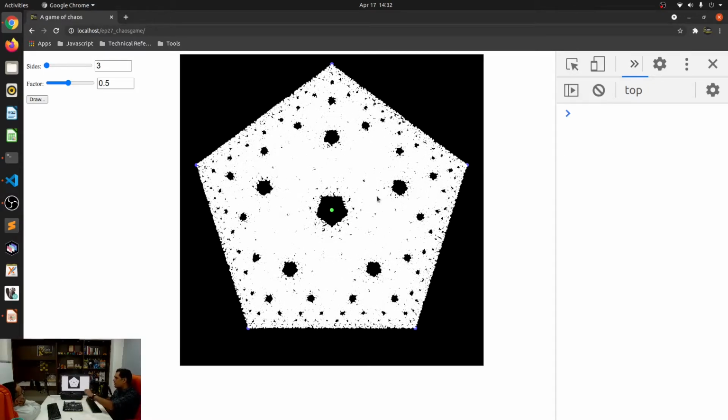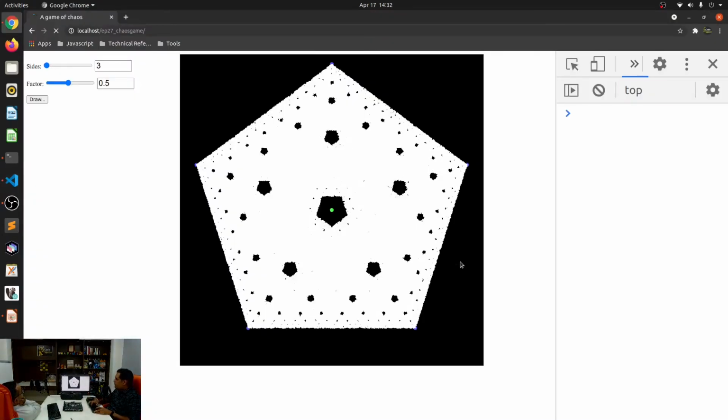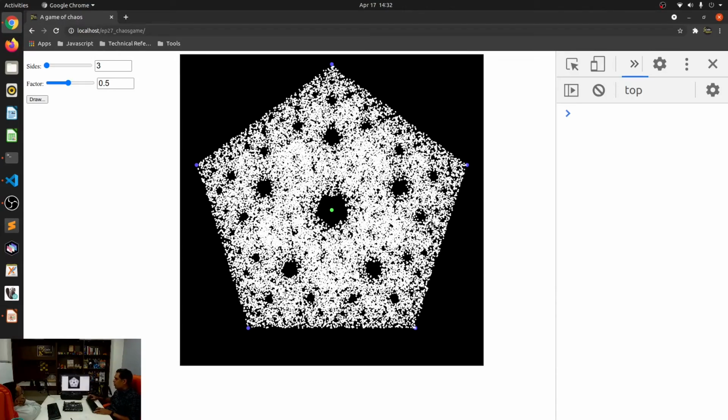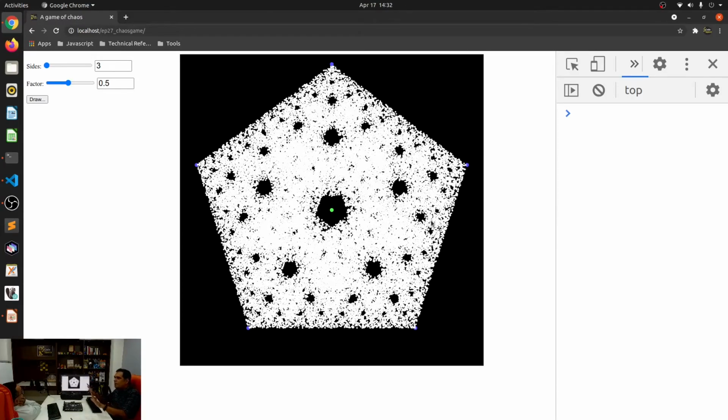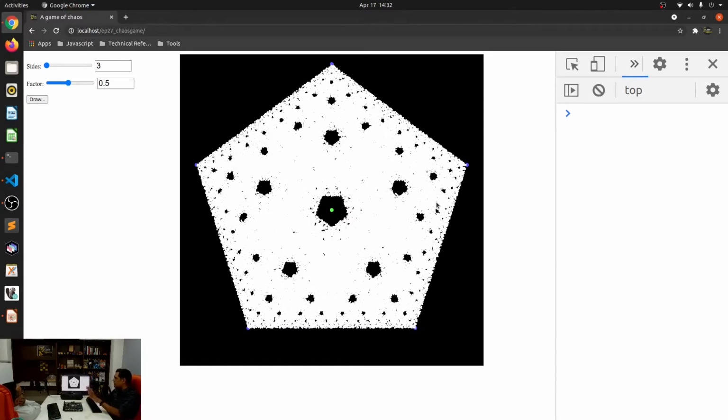Correct. But also another thing I notice is that the number of points is not enough. So for now I'll just say 25, so we'll just let it remain like this. So about 25,000 points will be drawn, so that it basically sort of completely fills the entire screen. I mean all of the gaps. Basically there should be no gap.